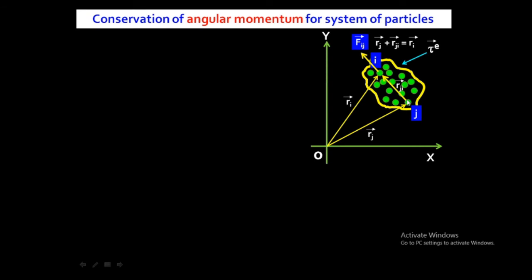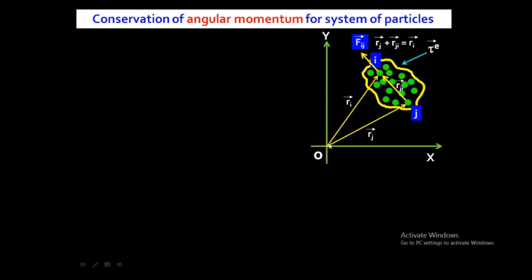This is the simple representation of a system of particles. We are labeling two particles. One is the ith particle, with position vector Ri, and the other is the jth particle, with position vector Rj. The position vector between them is Rji, and the force acting on the ith particle due to the jth particle, Fij, is also in this direction.